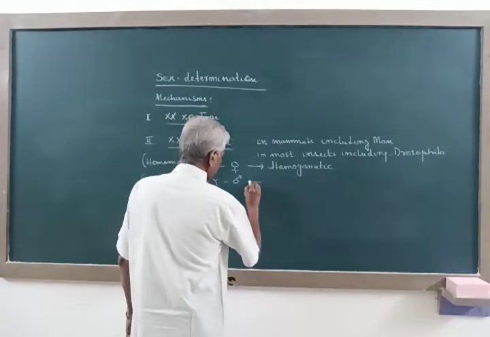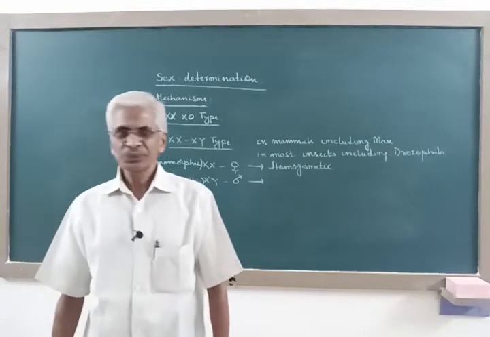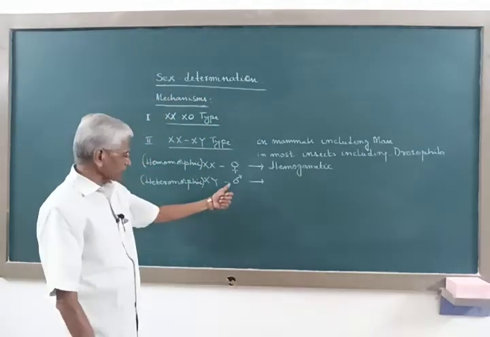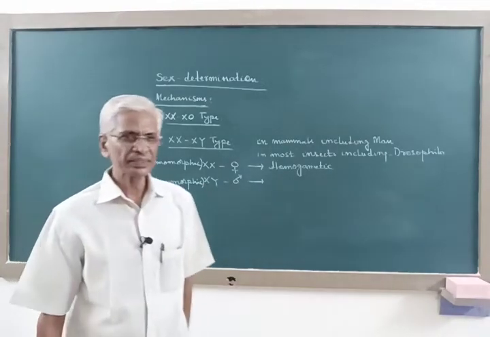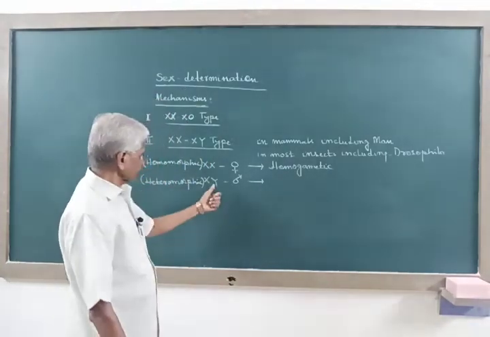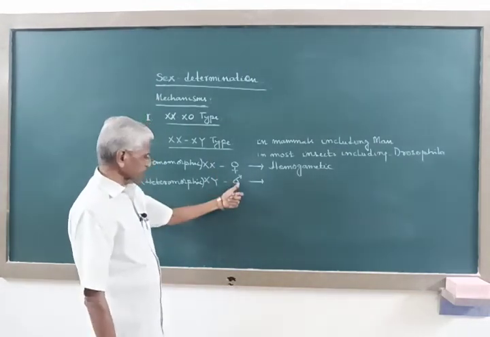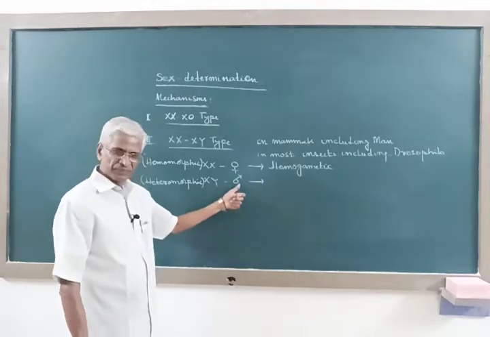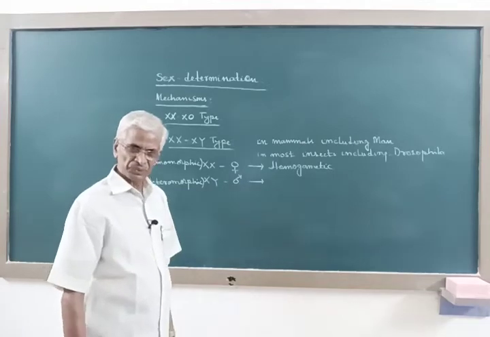Whereas the male here produces two different types of gametes. Half of the gametes will have the X chromosome, and the remaining half of the gametic population has a Y chromosome. So 50% of the sperms produced will have the X chromosome, and the remaining 50% will have the Y chromosome.